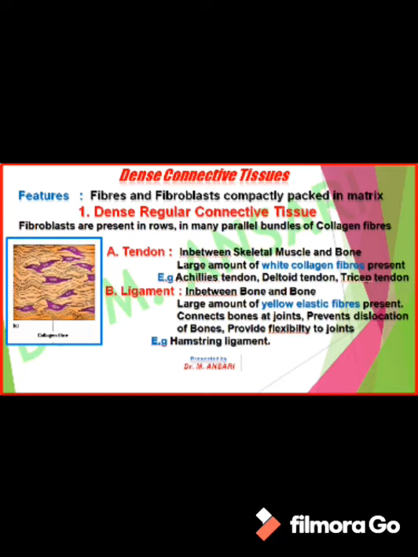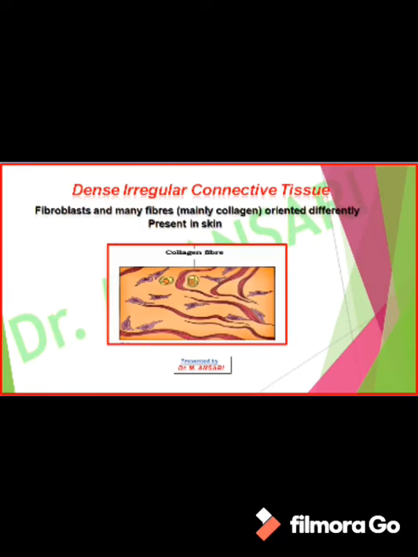While ligament is present at the joint and it connects bone with bone at the joint. Ligaments prevent dislocation of bones and provide flexibility to the joints. In our body, ligament is present, for example, hamstring ligament. Like dense regular, dense irregular connective tissue is also present in our body. In this, the fibroblasts and many fibers are oriented differently, and this kind of dense irregular connective tissue is present in our skin.